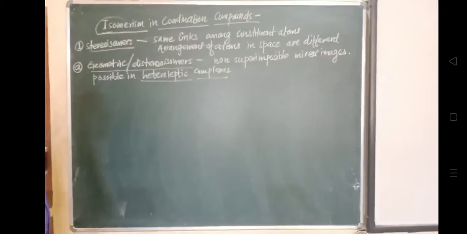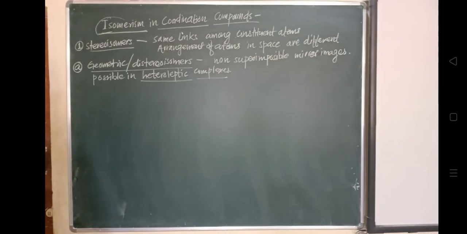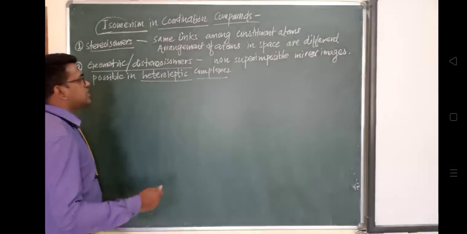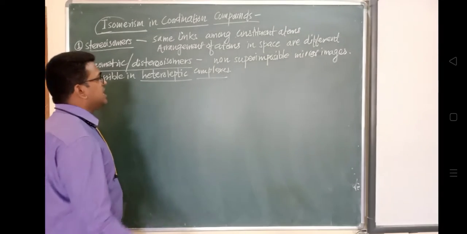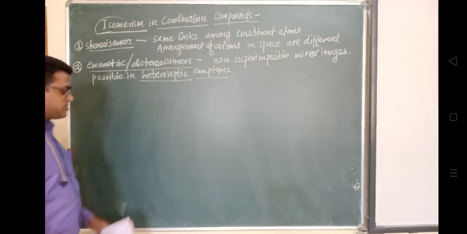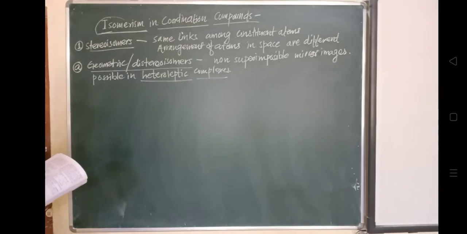As it has different ligands, it creates non-superimposable mirror images. We'll see how they create them.